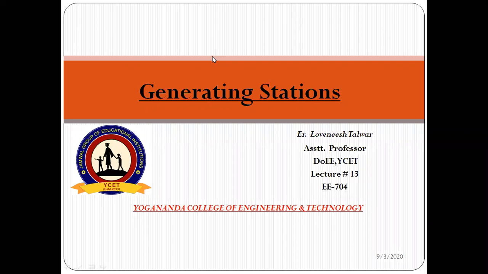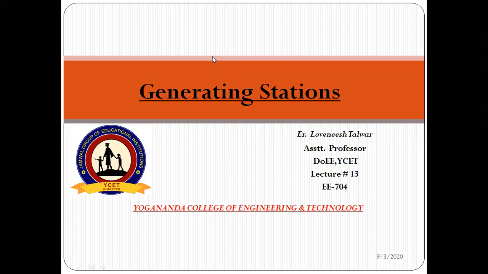Today again I am here with you, the continuation part of the generating stations that we had started a few days back. We discussed how power is generated in a generating station, and that in any generating station one form of energy is converted into electrical energy.